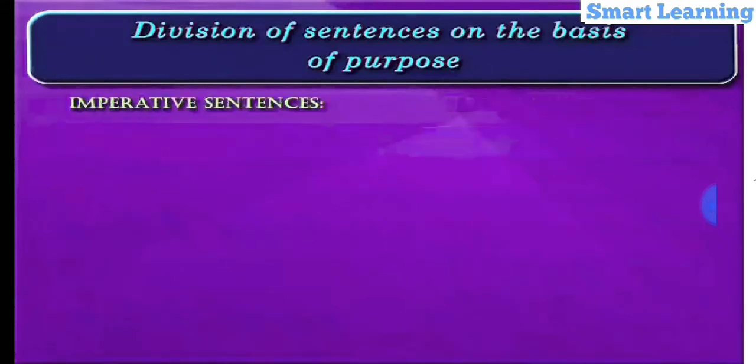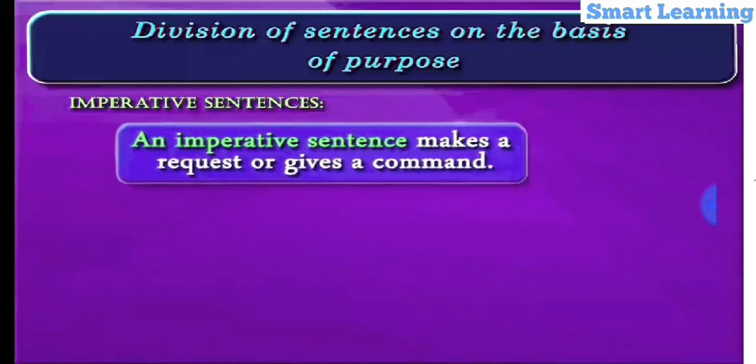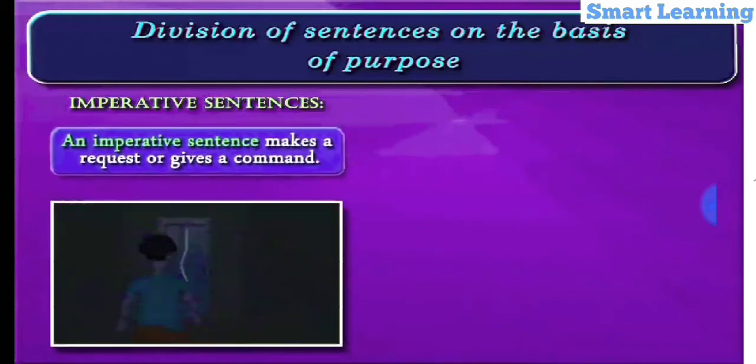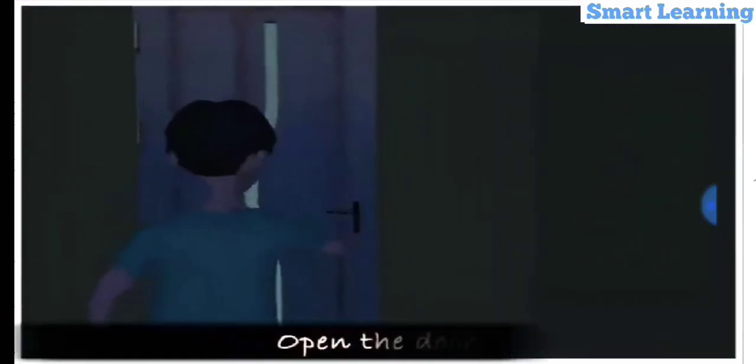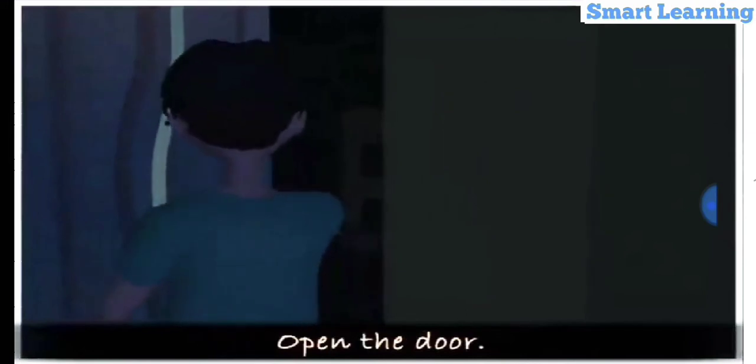Imperative sentences. By definition, an imperative sentence makes a request or gives a command. So, a sentence that gives advice or instructions or that expresses a request or command is called an imperative sentence. Open the door. Here, the speaker is commanding someone to do something, that is, to open the door. Hence, this is an imperative sentence.